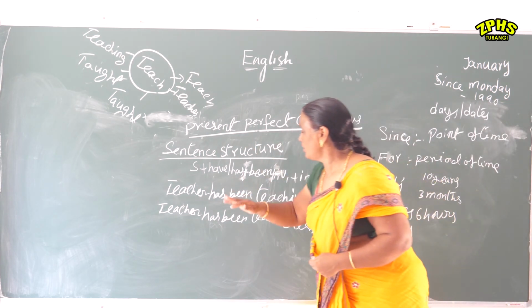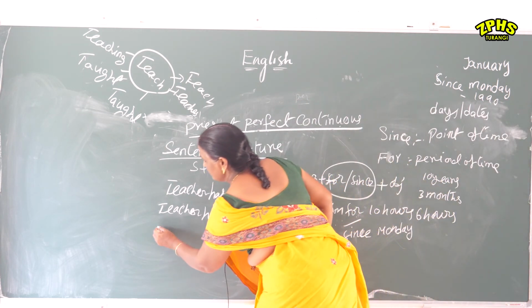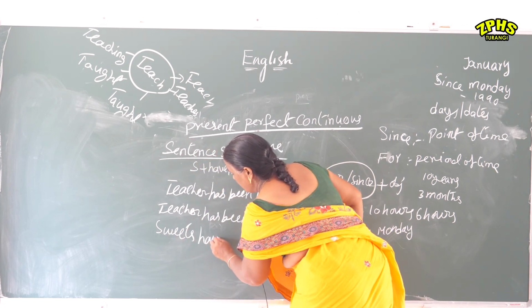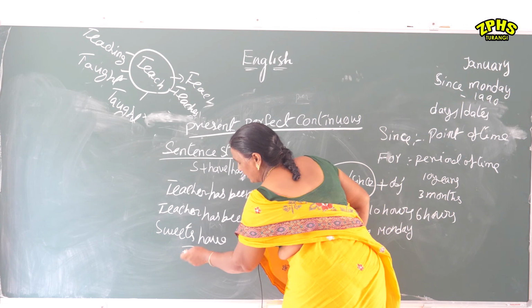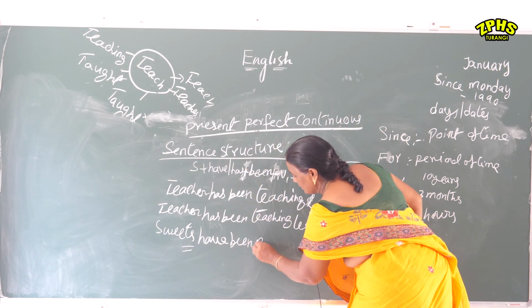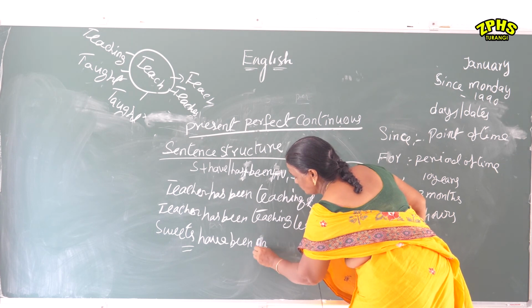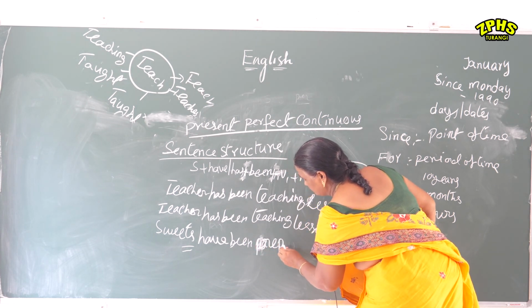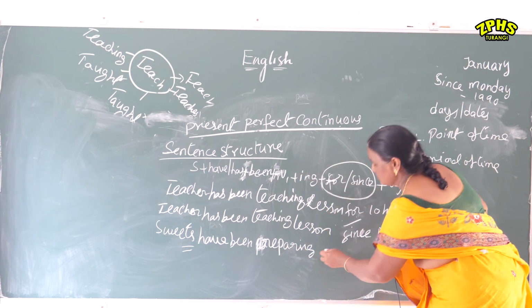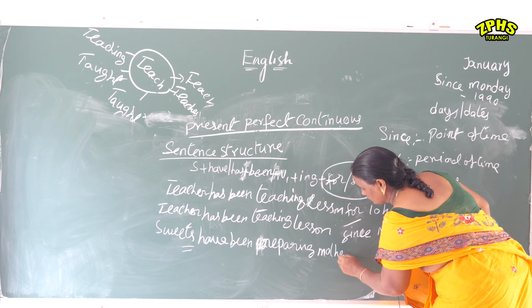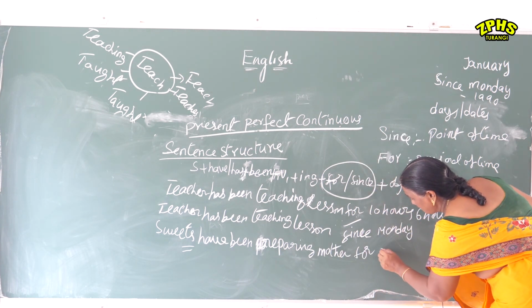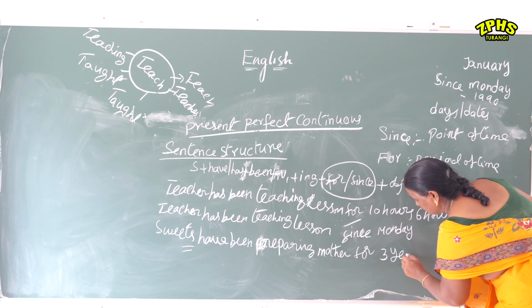Now I will give one more example with the plural. Sweets have been, because sweets is plural, so we use have been, preparing, for 3 years.